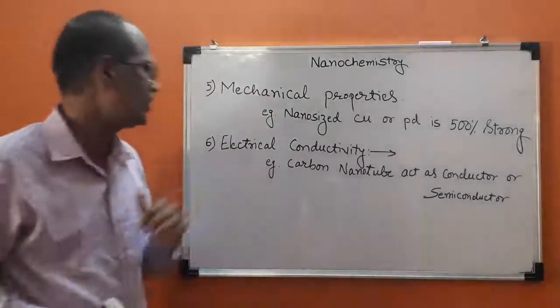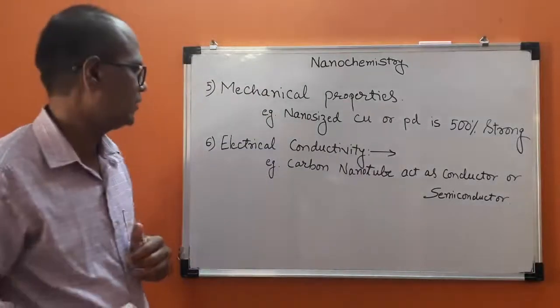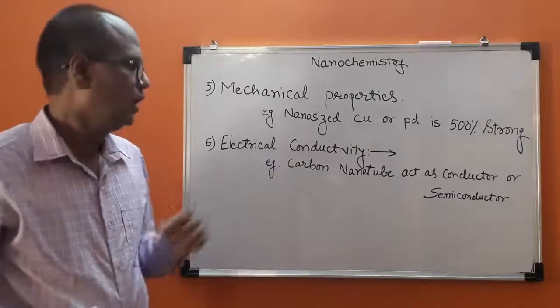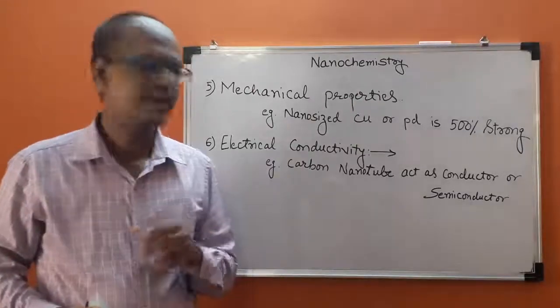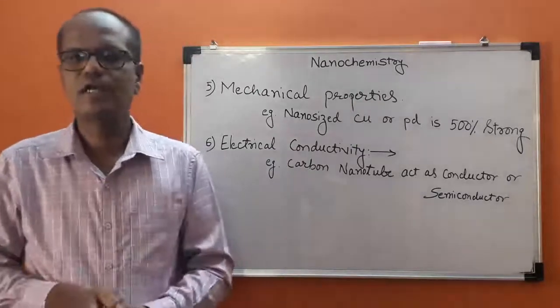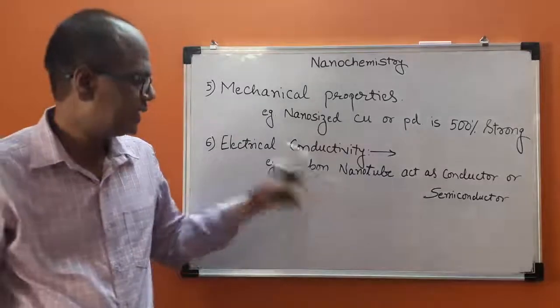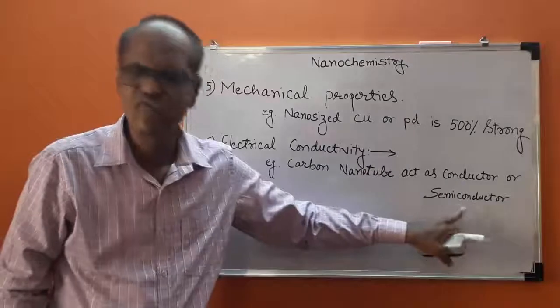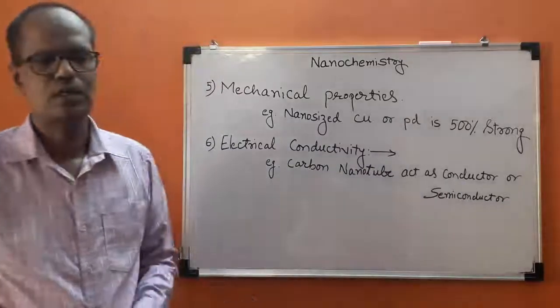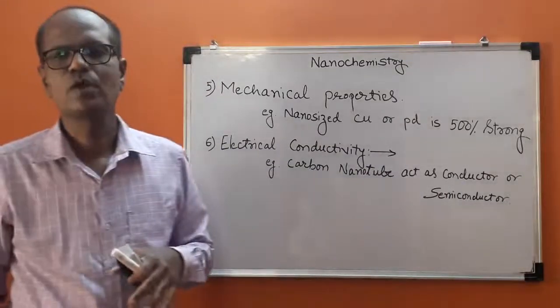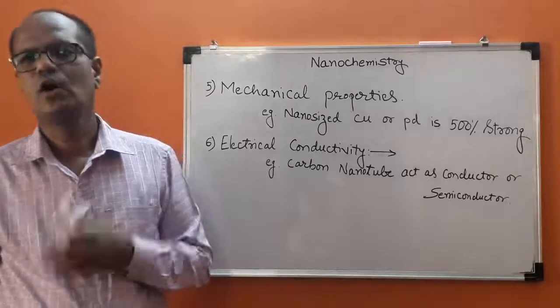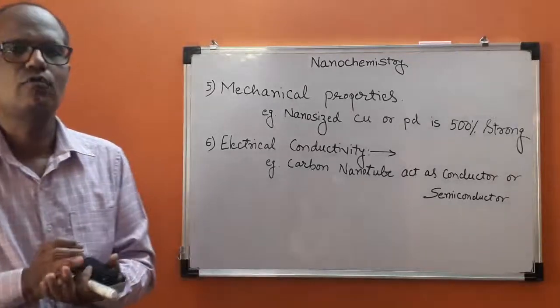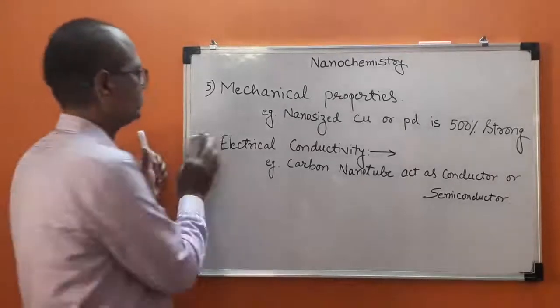Now the next point is electrical conductivity. For example, carbon nanotubes act as a best conductor of electricity, or sometimes they are acting as a semiconductor. After finishing this, we are going into details of synthesis of nanomaterial.